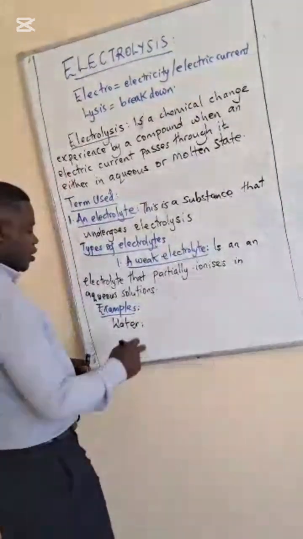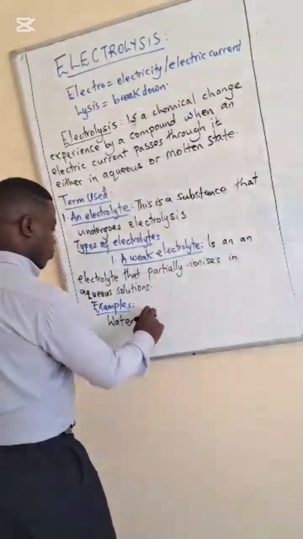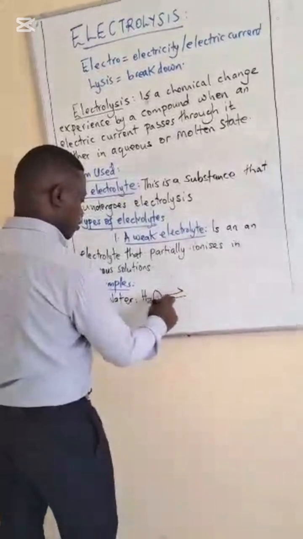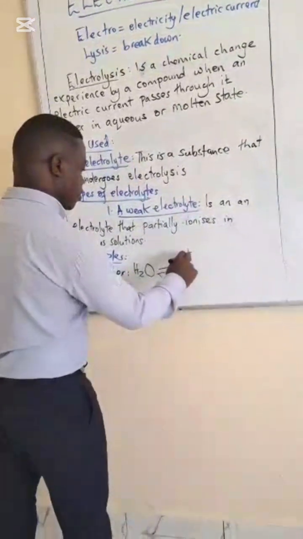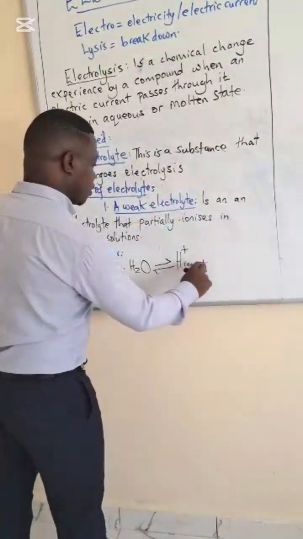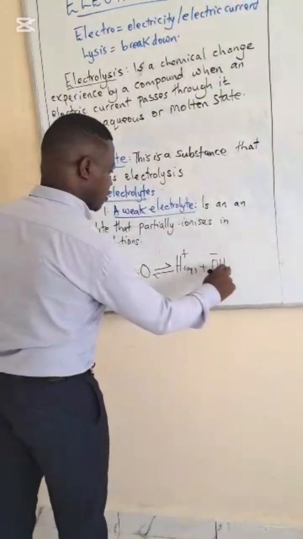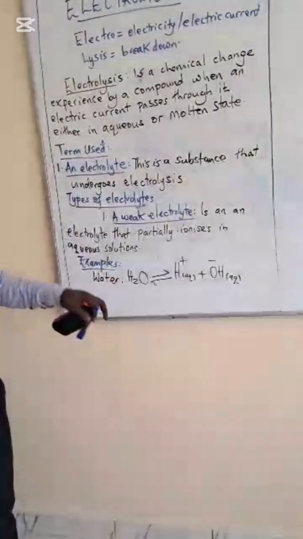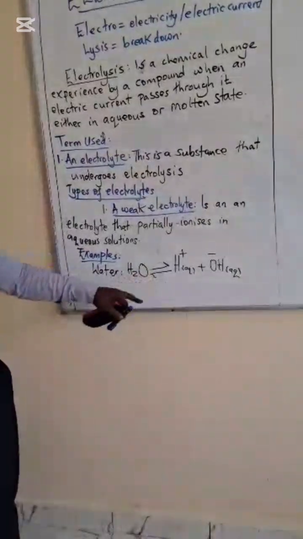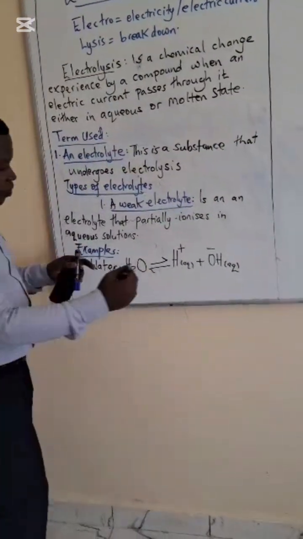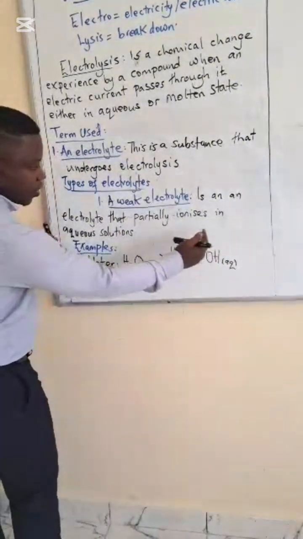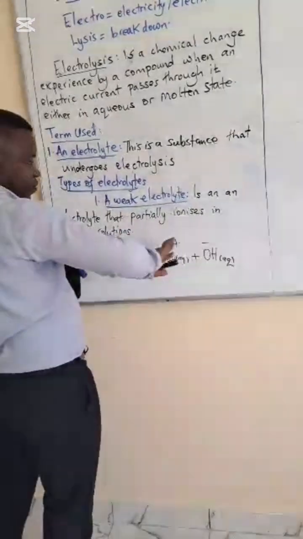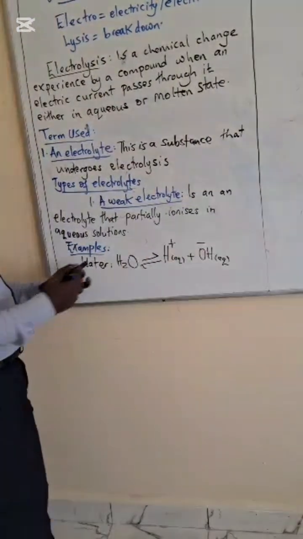Water is a weak electrolyte because when water ionizes, it forms hydrogen ions and hydroxide ions. Why do we call it a weak electrolyte? And why do we say it partly ionizes? In a strong electrolyte, all the hydrogen ions are on one side, and the negative ions are also on the other side. But here,